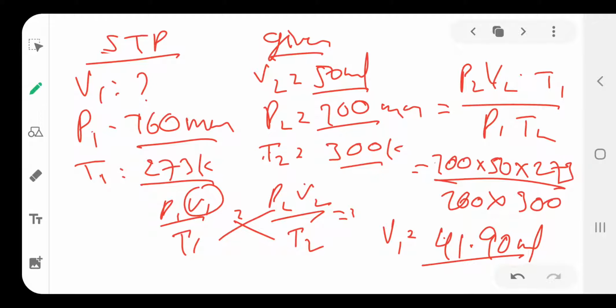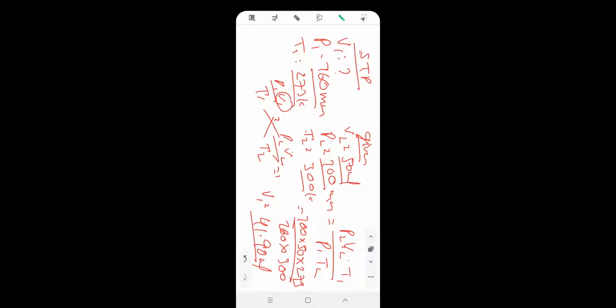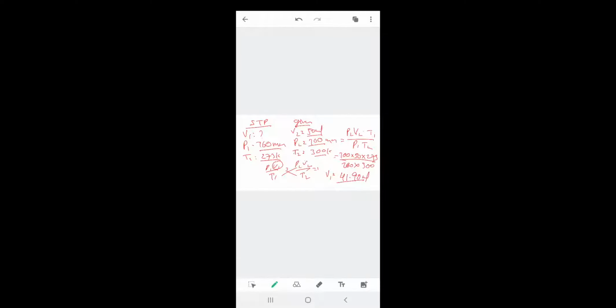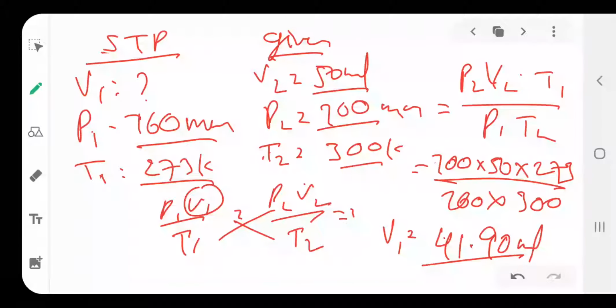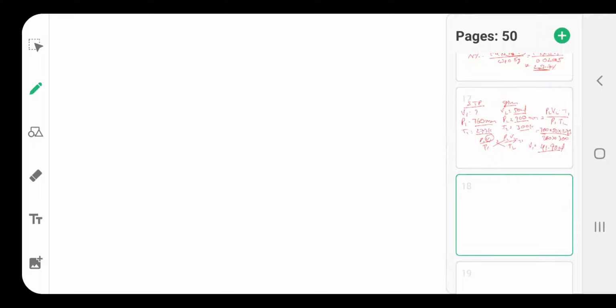After finding the V1 value, that is the volume of nitrogen at STP condition. We substitute this value in another equation. V1 is the volume of nitrogen at STP, 41.9 ml.